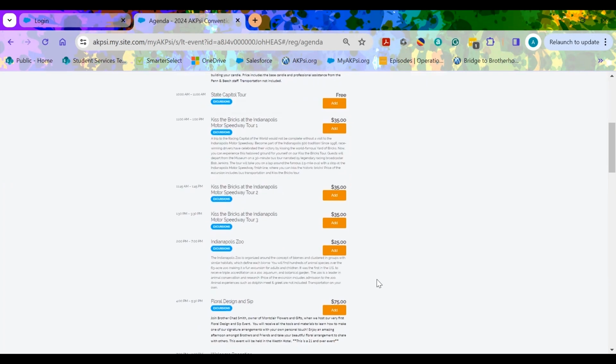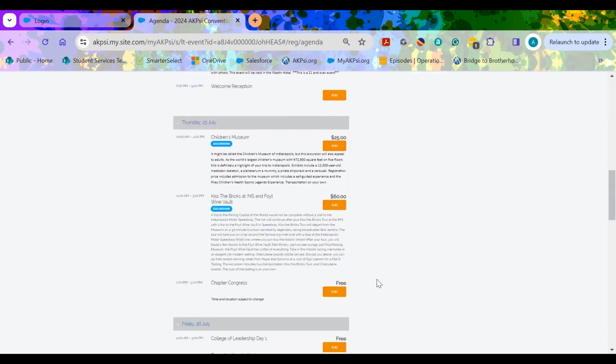If you are a delegate or an alternate delegate for your chapter, please note that that will be happening on Thursday, and you may see that there are some activities going on as well at that time. We do expect all delegates and alternate delegates to attend chapter congress on Thursday, and you will not be able to participate in any of the other outside activities happening at that time.